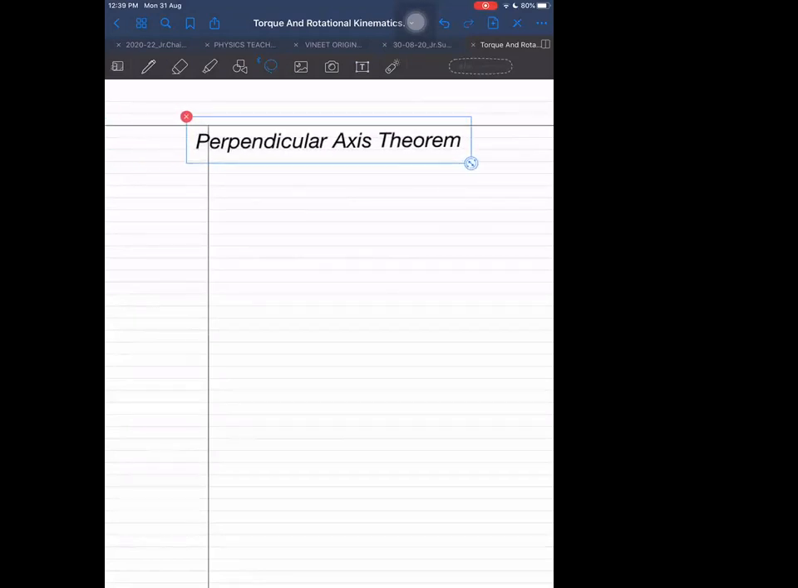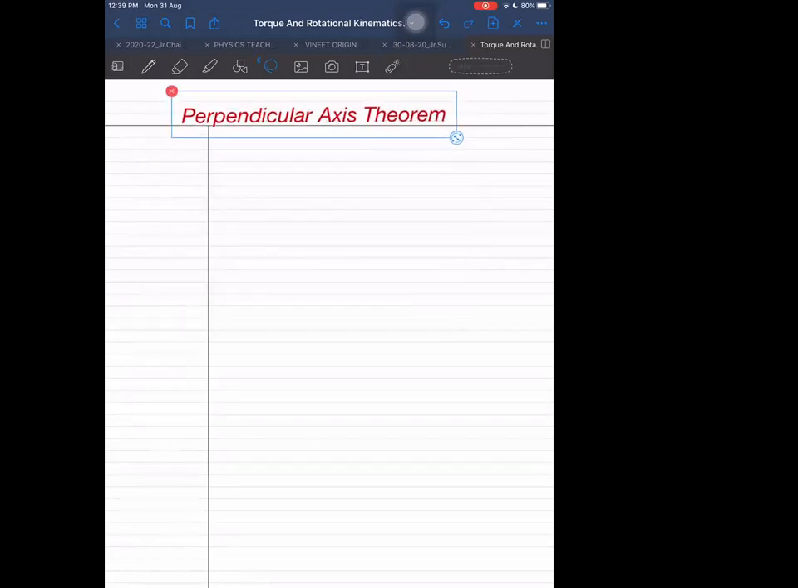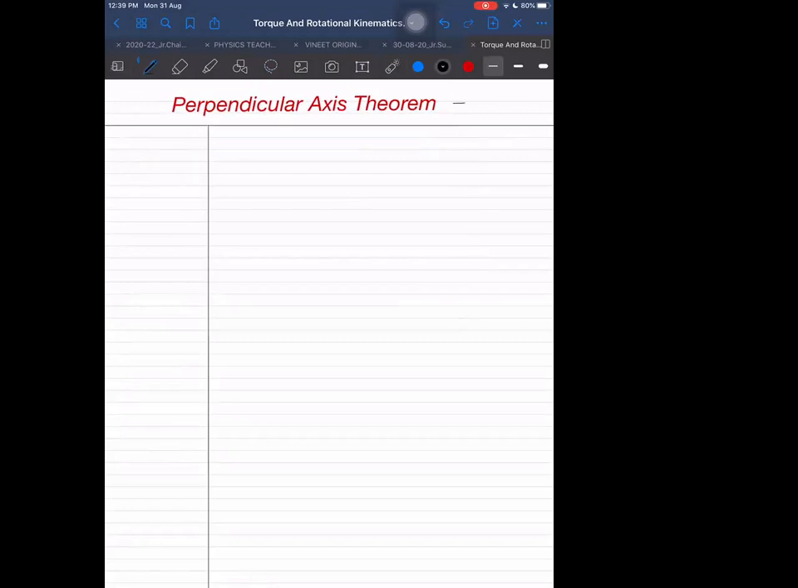Something important there, so definitely I would like to highlight it. Perpendicular axis theorem. After that, one more theorem will come. That will also be important. And we'll take that in the evening class.